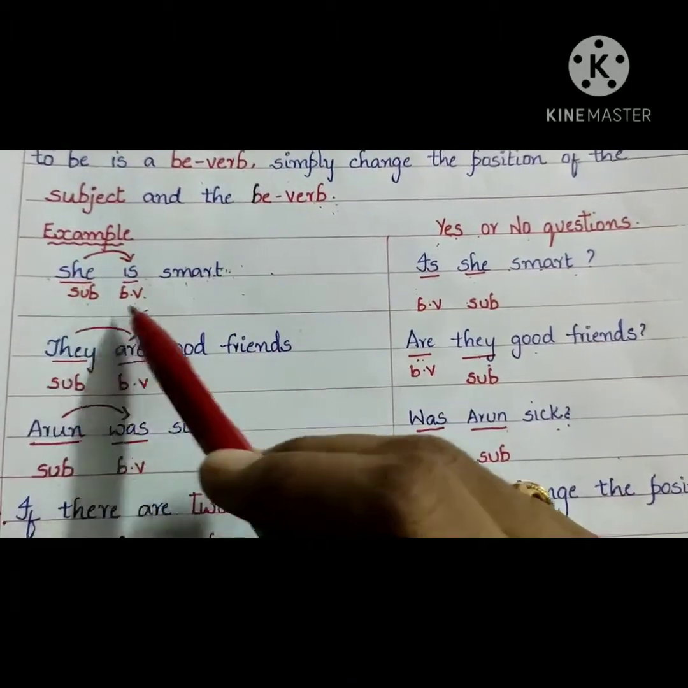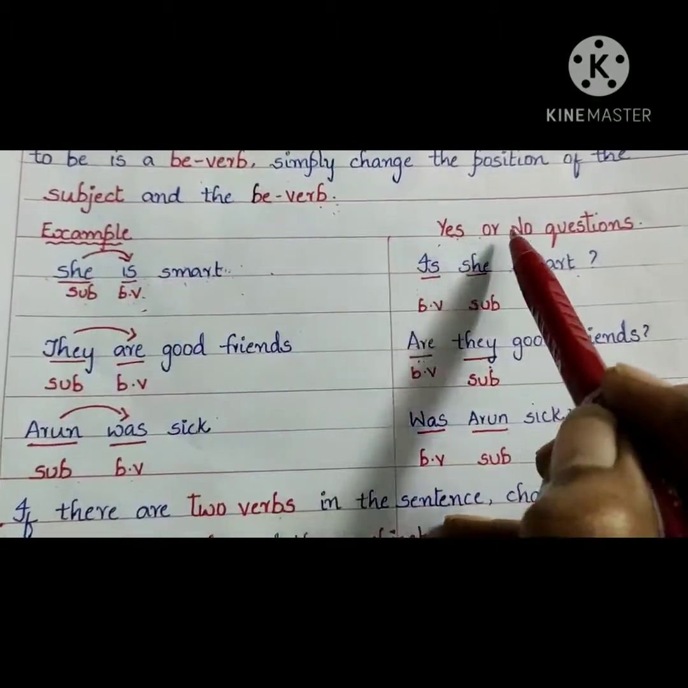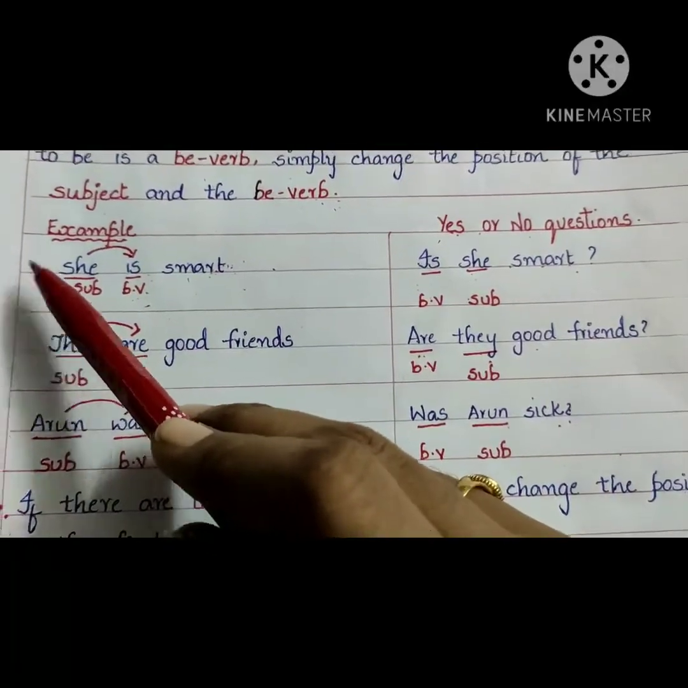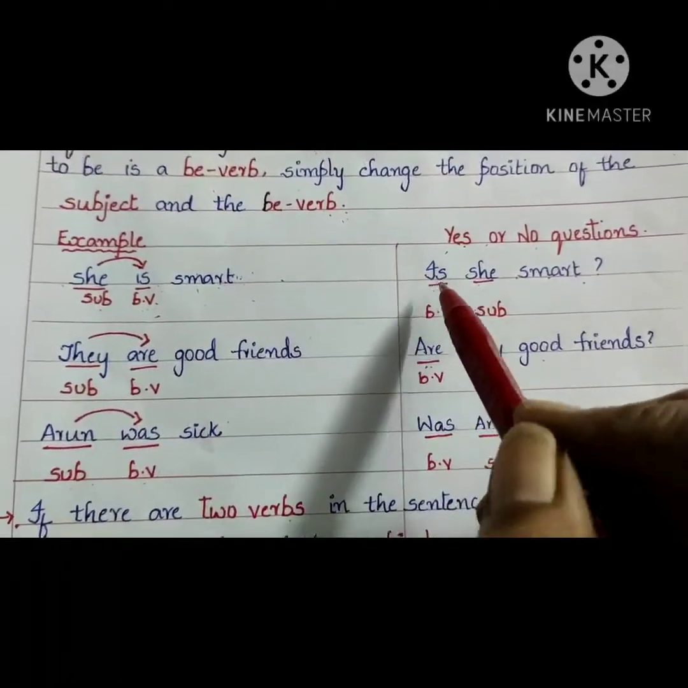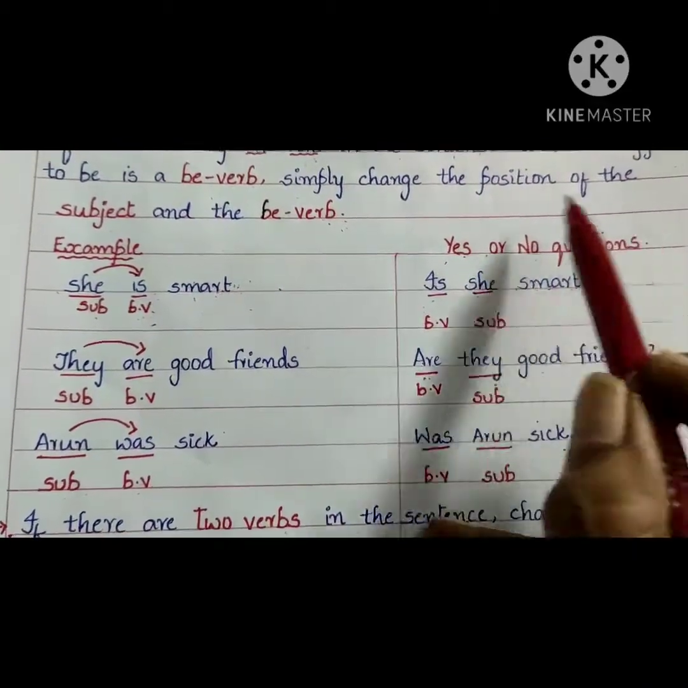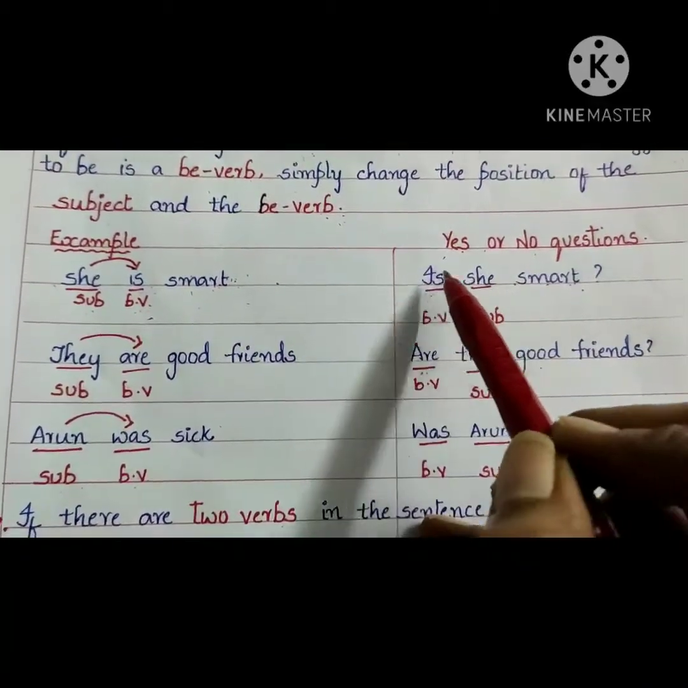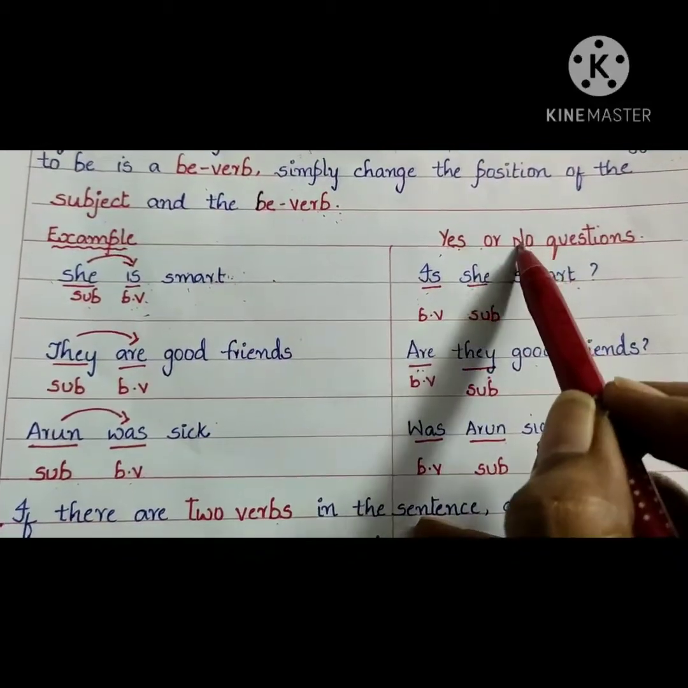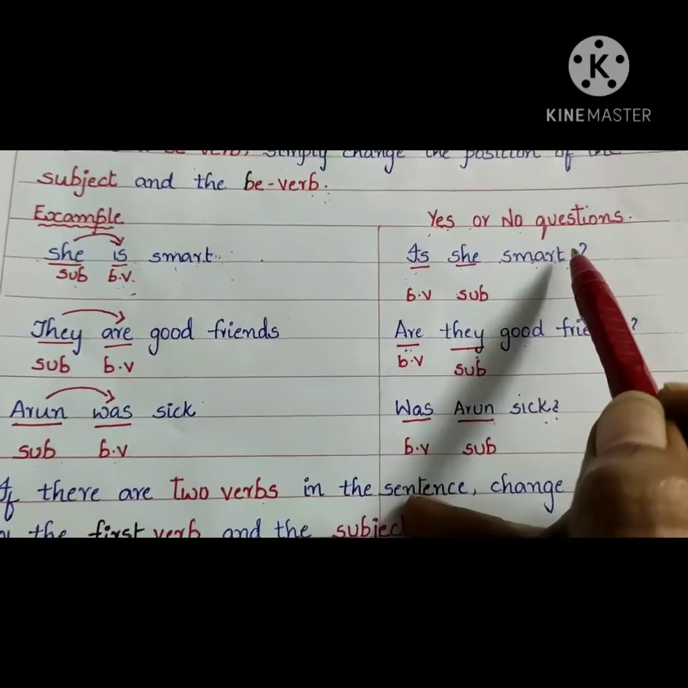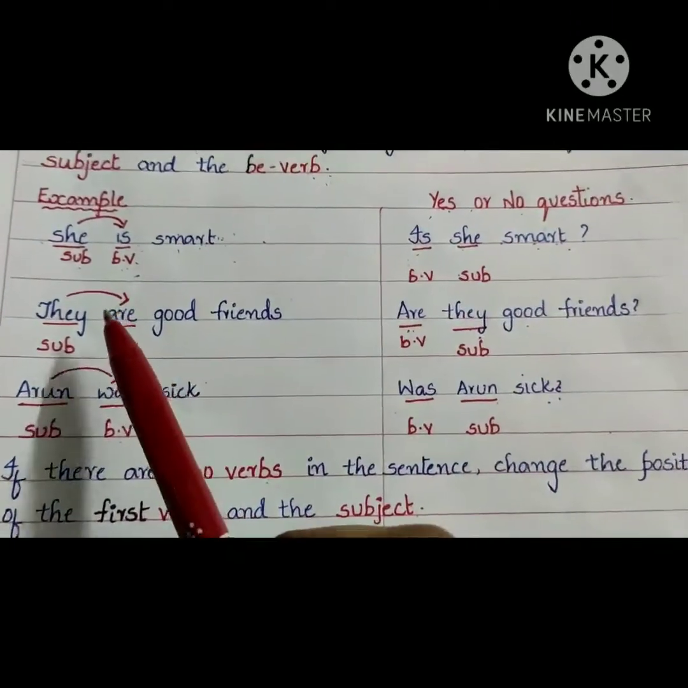When you change the given sentence into a yes or no question, the verb is shifted in front of the subject. So what question comes here? Is she smart? So now you can give the answer. Yes, she is smart. No, she is not smart. Is it clear now?